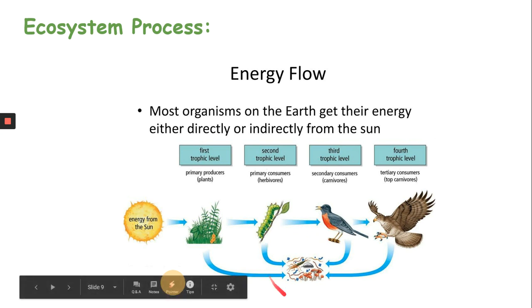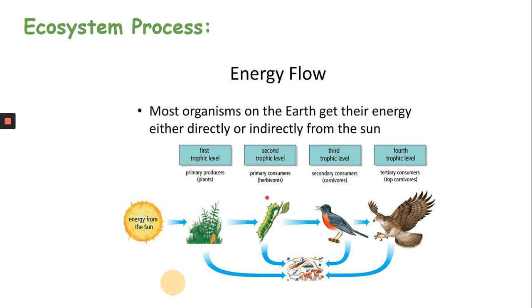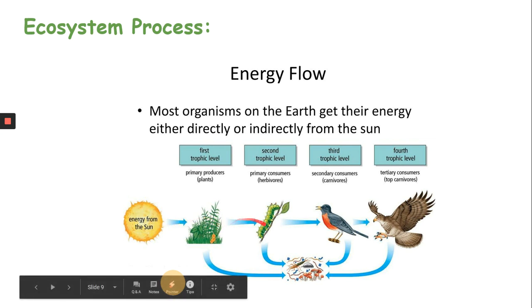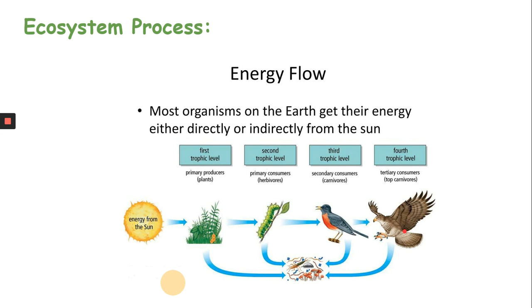What is the advantage that they get when they do this? When they break down the waste materials from the plants and animals, they add nutrients to the soil, but they themselves also get energy from some of these nutrients. So this is how energy will flow from the sun to all the plants and animals on earth. So this whole demonstration through a food chain shows how energy is flowing in an ecosystem. This is one of the most important processes that keeps the ecosystem alive.